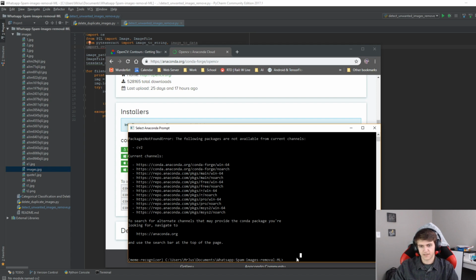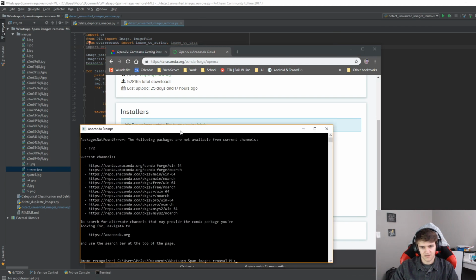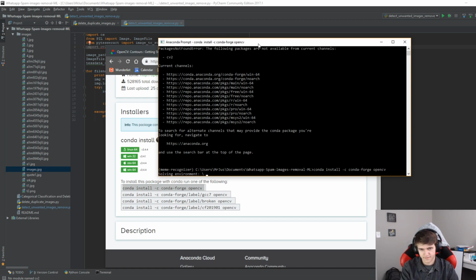So if you actually want to install this, why isn't it pasting? You have to use this command, which I have to manually type in. Alright. Do conda forge, OpenCV. And I'm hoping that this installs and works.